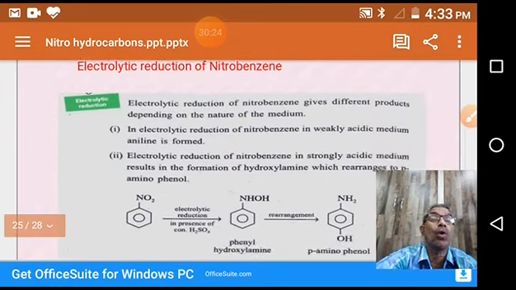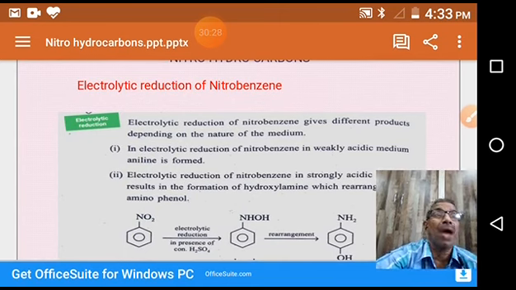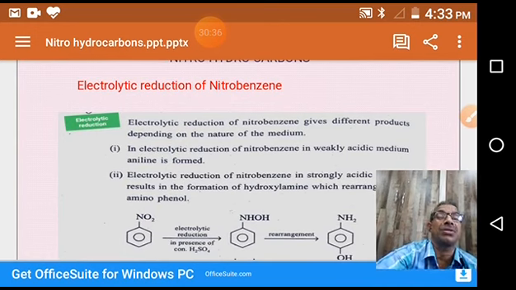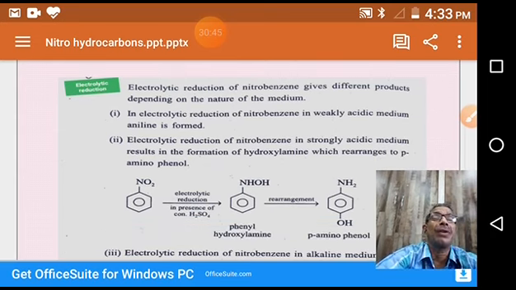Coming to the electrolytic reduction of nitrobenzene. You know what electrolysis is: cathode, anode, electrolyte, reduction reaction and oxidation reaction taking place in the electrolysis reaction. So in electrolytic reduction, nitrobenzene gives different products depending upon the nature of the medium.